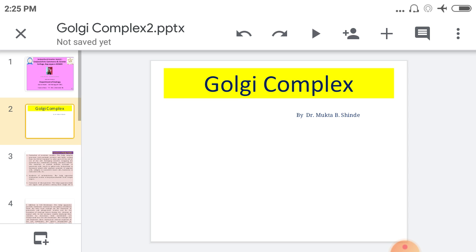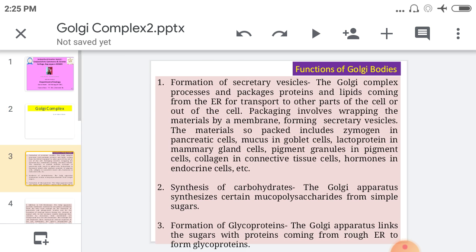In this video, we are talking about the Golgi complex. In the previous video, we talked about the history and structure of the Golgi complex. In this video, we are talking about the function of the Golgi bodies. What is the function of the Golgi complex or the Golgi body? That is synthesis and secretion.